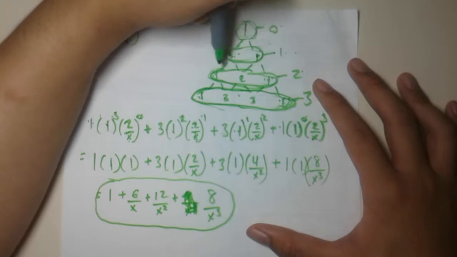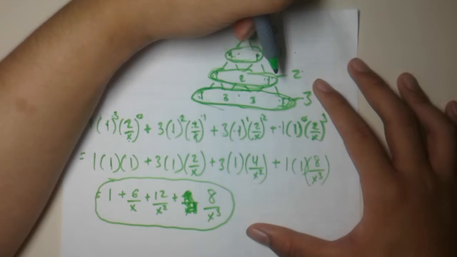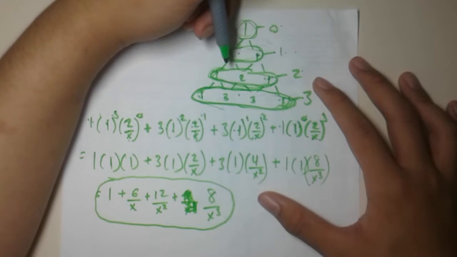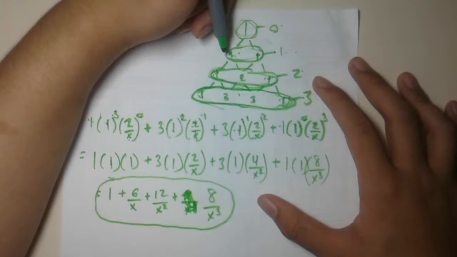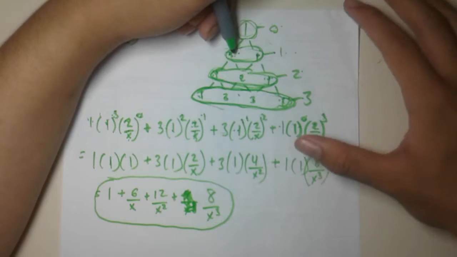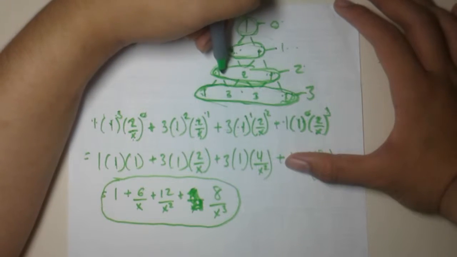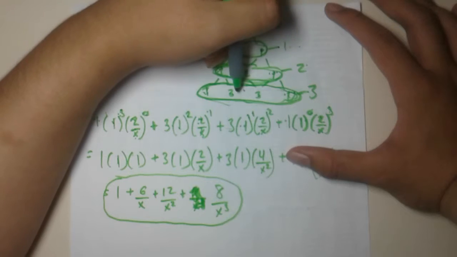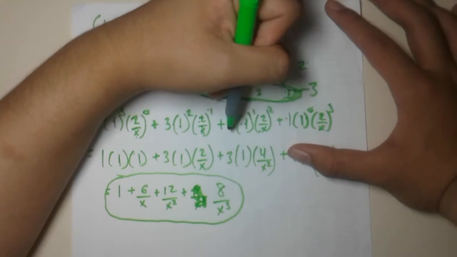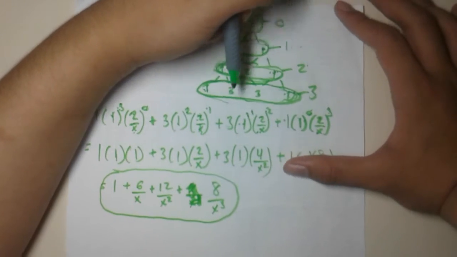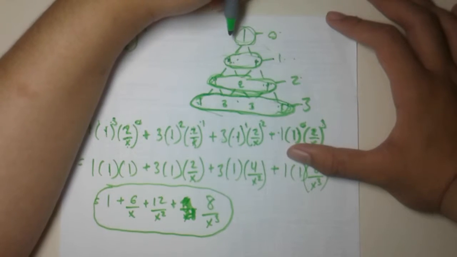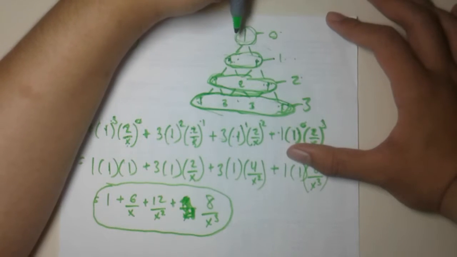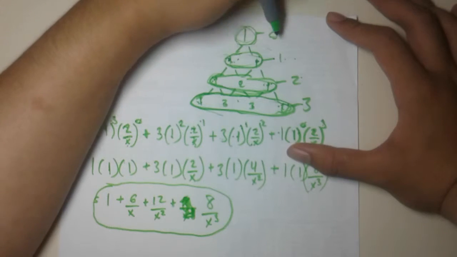Each row begins with 1 and ends with 1. Each row has one more number than the previous row. So this row has 2 numbers, this row has 3 numbers, the next row would have 4 numbers, the next row would have 5 numbers, and so on. Each row represents coefficients of a specific power of a binomial.